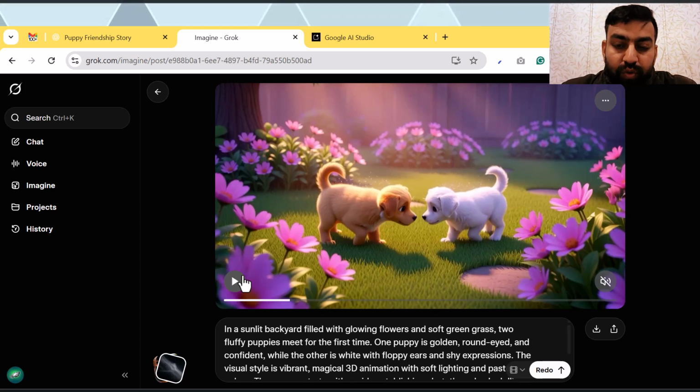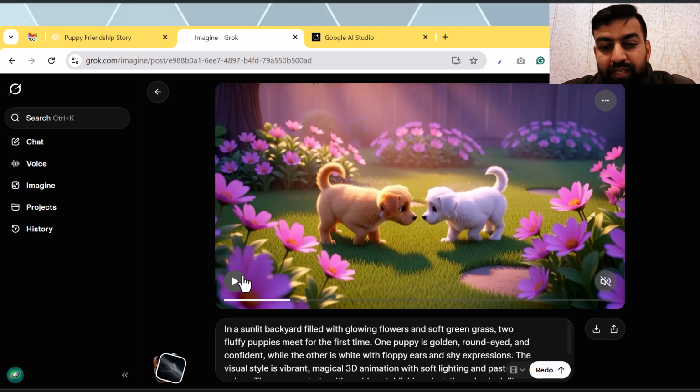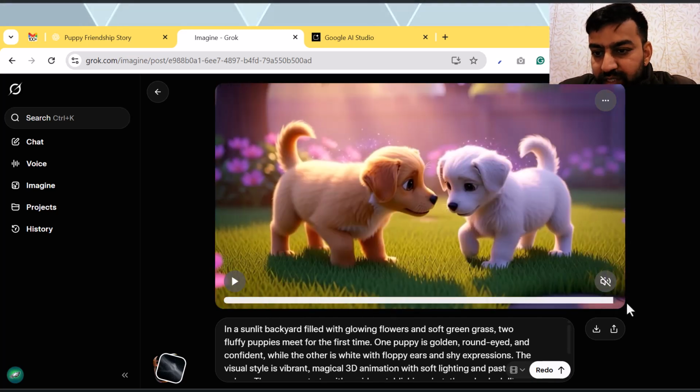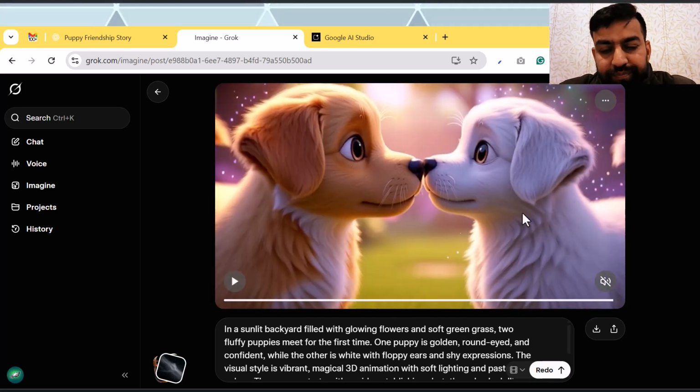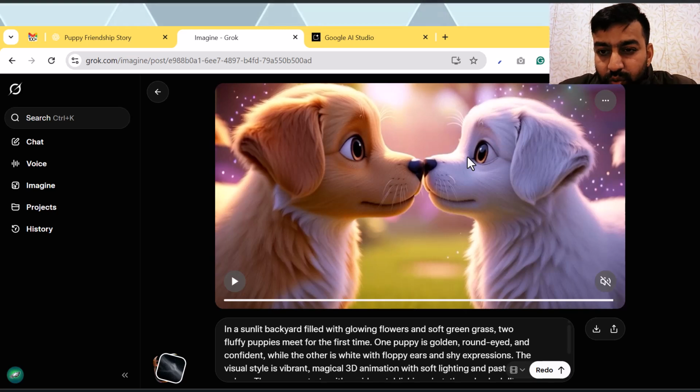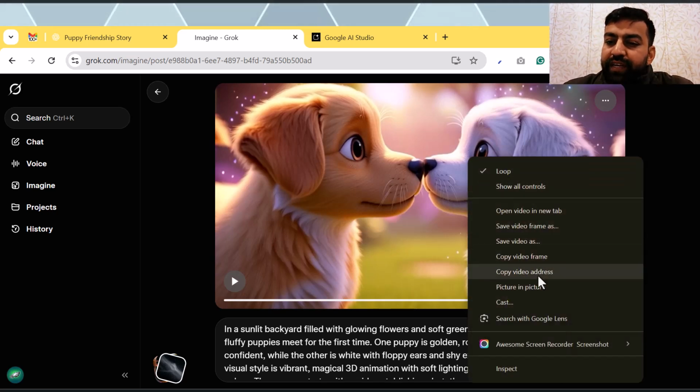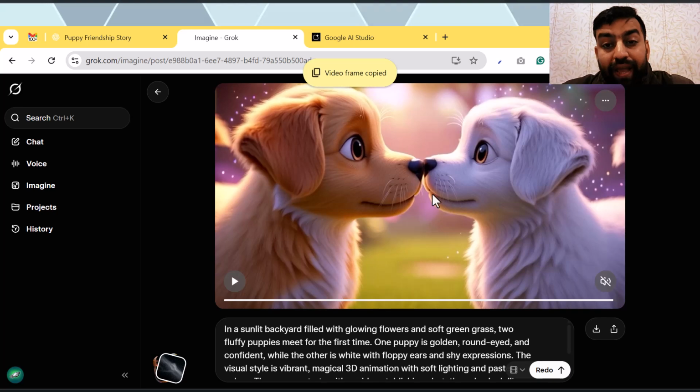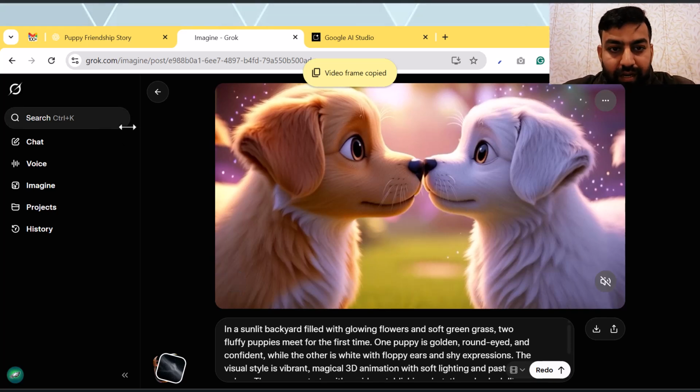Now, a very important thing you need to do here is move your cursor to the end of this video, right click, and choose copy video frame. Why is it important? Let me show you.